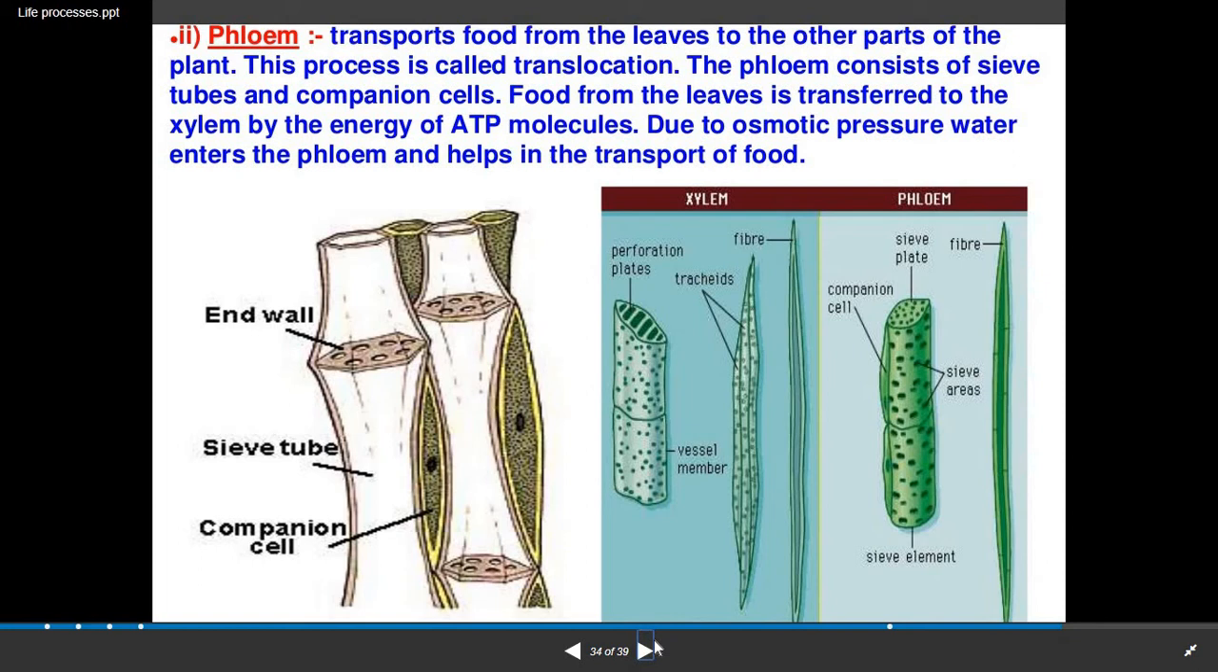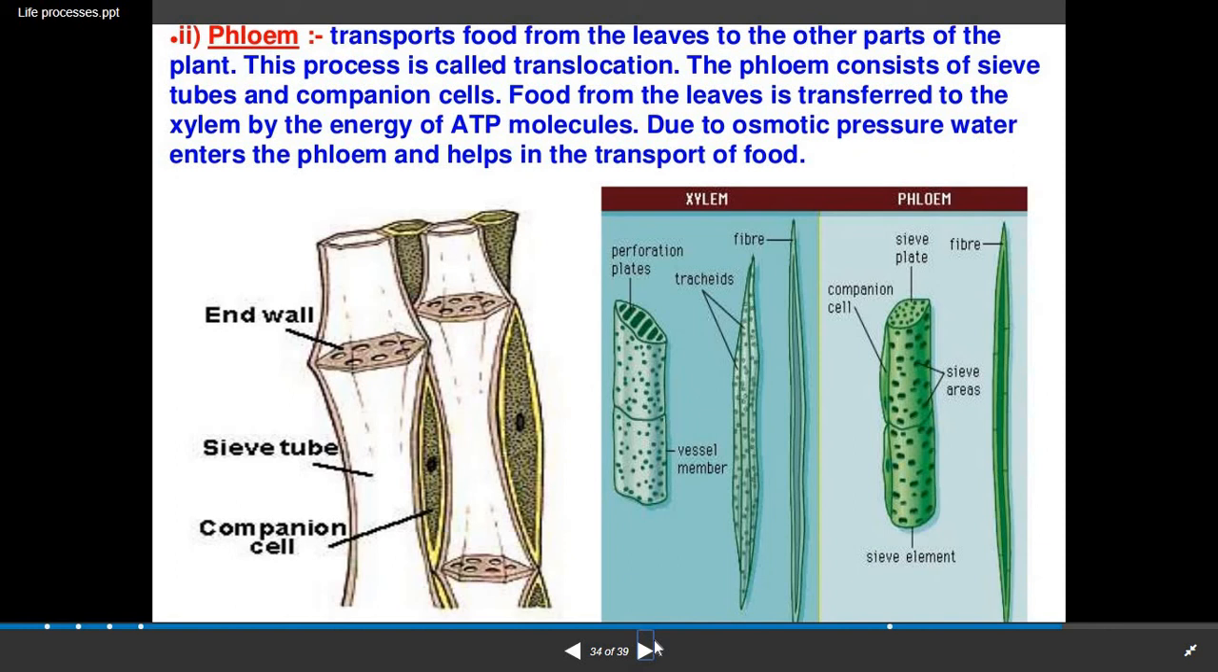The phloem consists of sieve tubes and companion cells. Food from the leaves is transferred to the other parts by the energy of ATP molecules. Now students, please remember, whenever phloem transport occurs, energy is required, and during xylem transport, no energy is required. Due to osmotic pressure, water enters the phloem and helps in the transport of food.